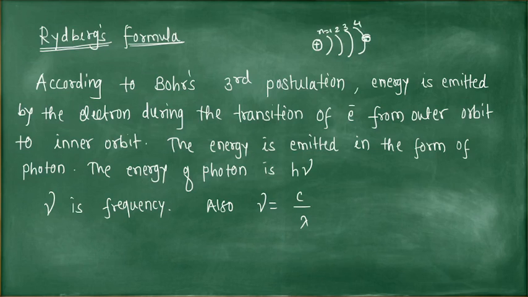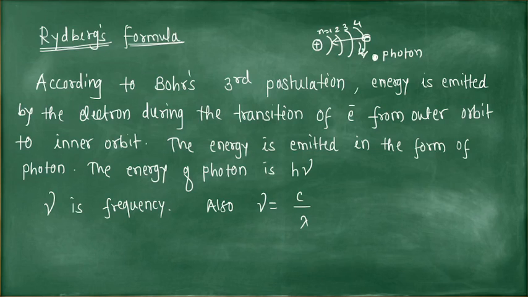If the electron is in the fourth orbit in case of the hydrogen atom, then this electron is not stable. It returns to its ground state by emitting radiation in terms of a photon. A photon is a light particle. Now this radiation appears as a spectral line in the spectrum.